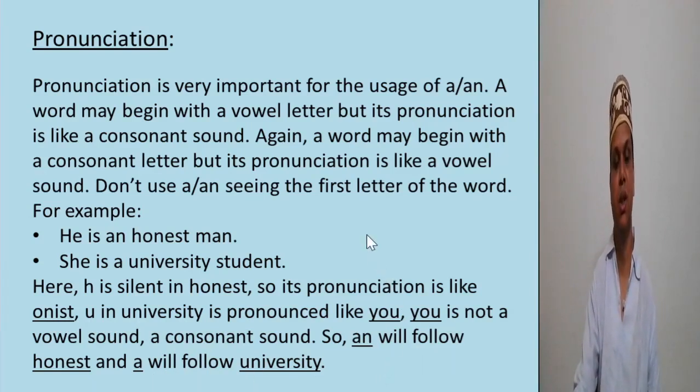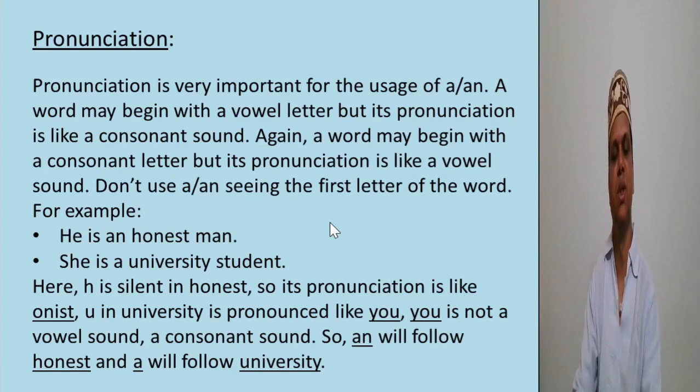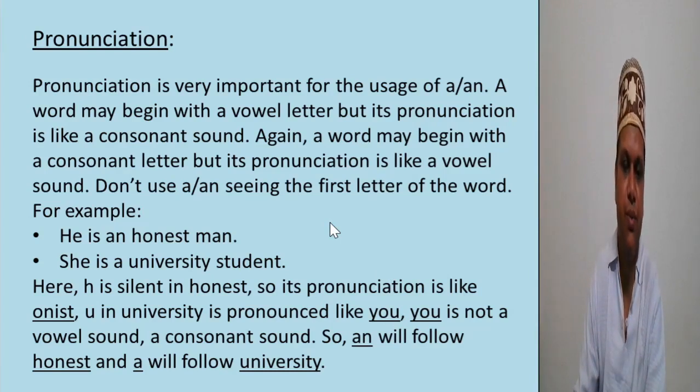That is, a follows a consonant sound and an follows a vowel sound. So, pronunciation is important. If a student can't pronounce a term or word properly, he can't use a or an properly.